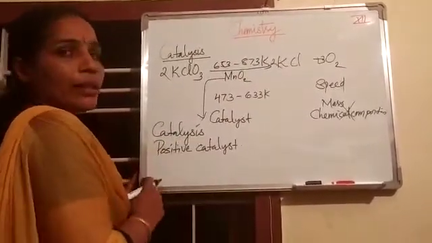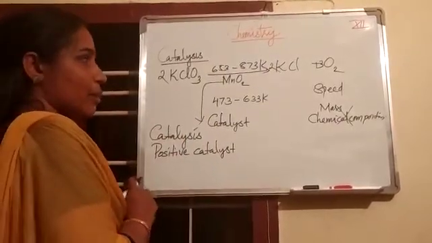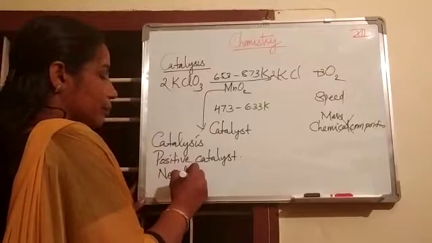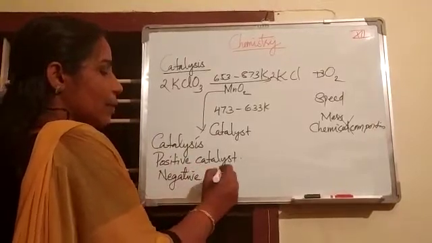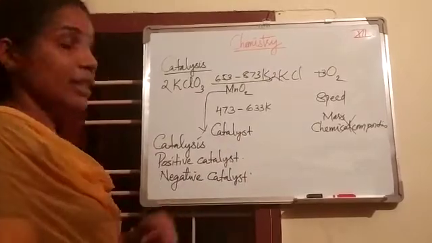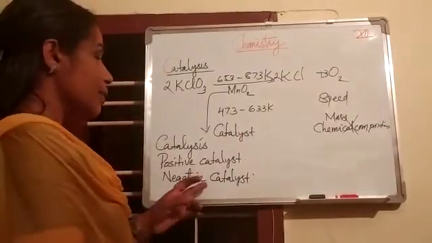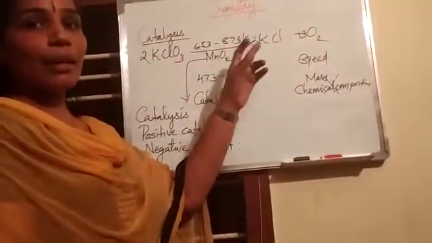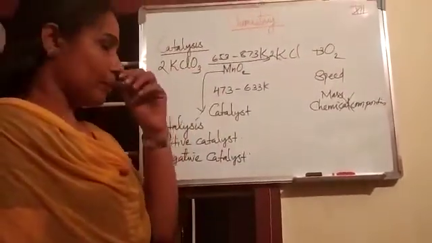But some catalysts can decrease the rate of a reaction. Such catalysts are called negative catalysts. Then, what are negative catalysts? The catalysts that can decrease the rate of a chemical reaction.